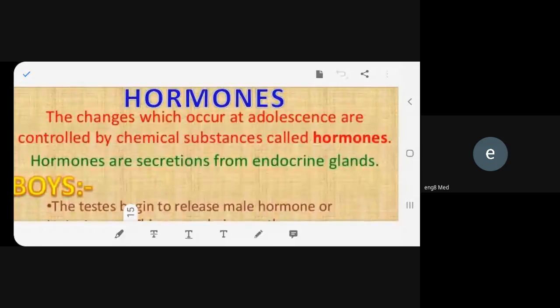Read more, because all these things are new to you. It becomes easy. Okay, beta, it becomes easy.